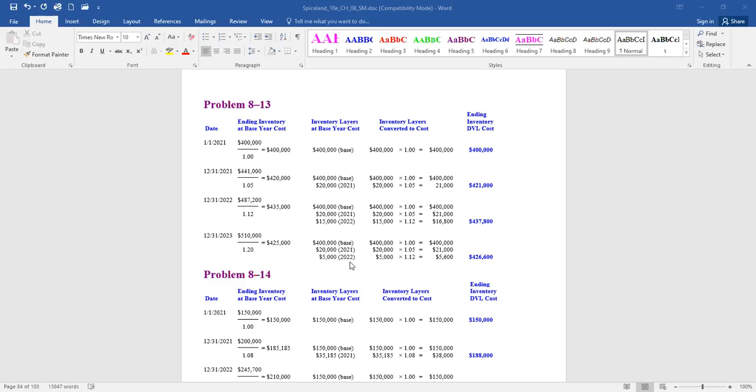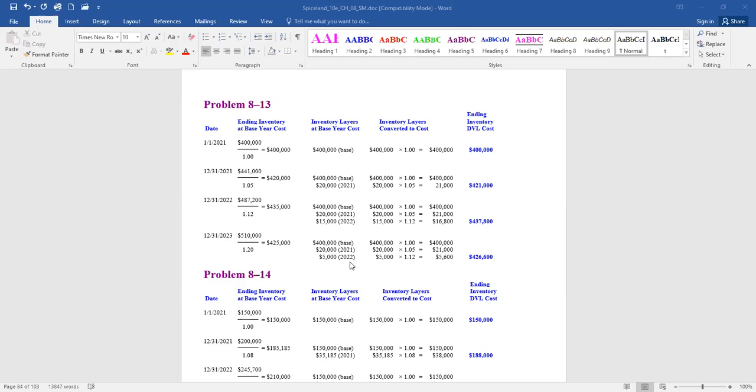12/31/2022, our current inventory balance is 487,200. Well, we want to restate that. How much would that same inventory have cost us if we bought it 1/1/2021? Well, pull out the price increase, divide it by 1.12. So if we purchased that inventory on 1/1/2021, our base year, it would have cost us 435,000. So how much did our inventory really increase? Well, it increased 20,000 last year and 15,000 this year. That's the quantity it increased.